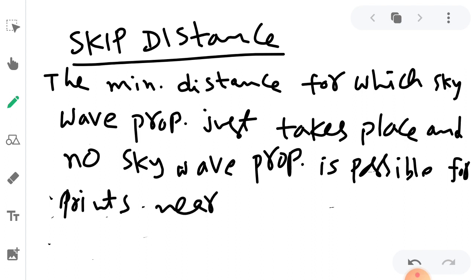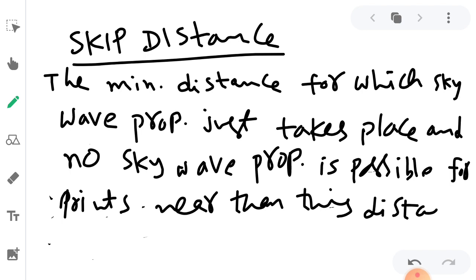I will draw the diagram. From the transmitter, if you leave some distance, after that in the skip zone, which is also called the dead zone, which is also called the silent zone, for this distance no signal will be reflected. Beyond the distance only the signal will be reflected, and it will be received on the earth surface.